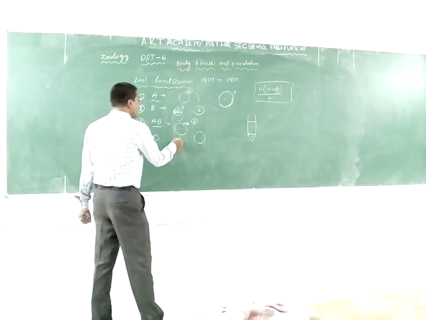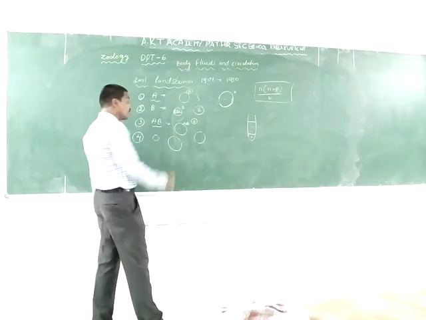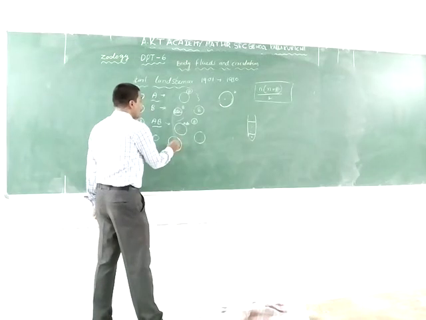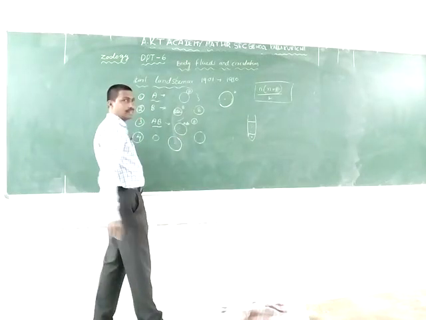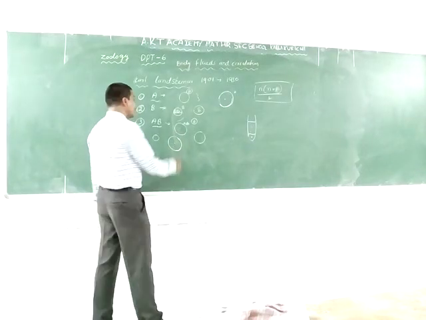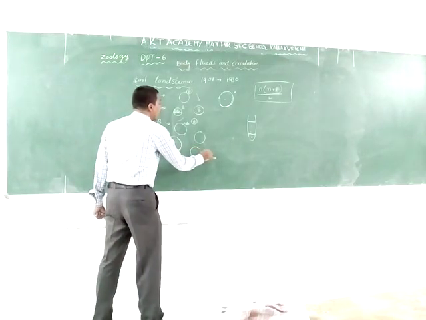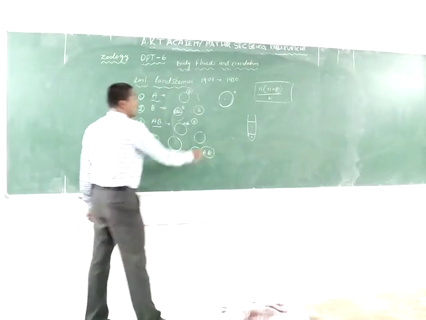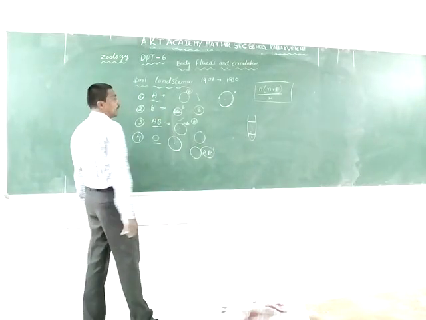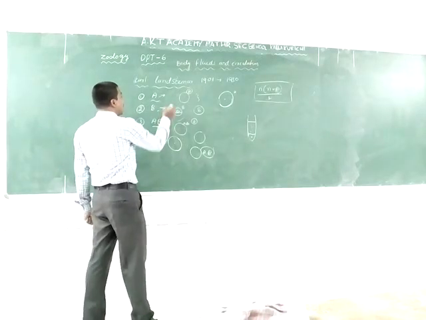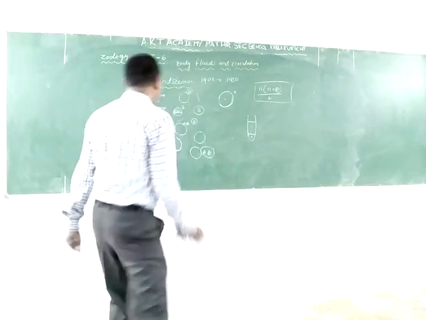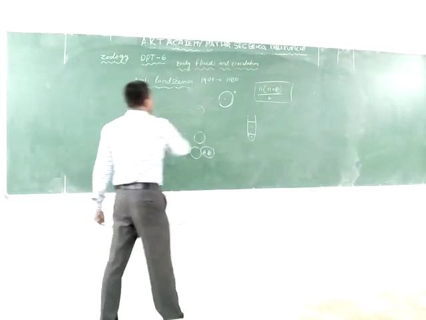The next one is the O blood group. What is the O blood group? O blood group means the antigens are absent on the surface of the erythrocyte, and both A and B antibodies are present in the plasma. It is known as O blood group. So the blood groups are A, B, AB, and O.